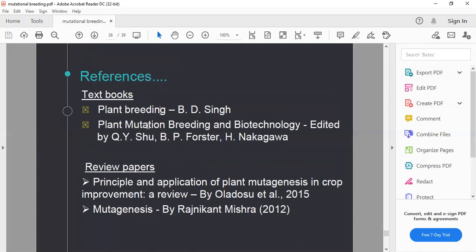These are some reference books that you can refer to. Through these you can get an idea, and these are review papers that you can read.